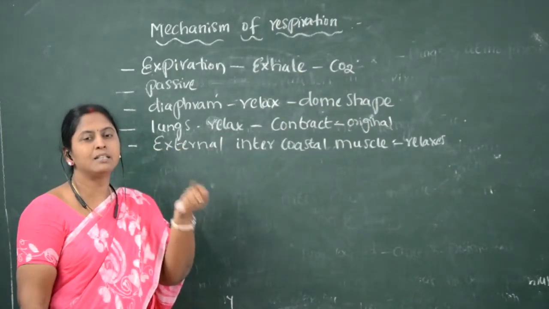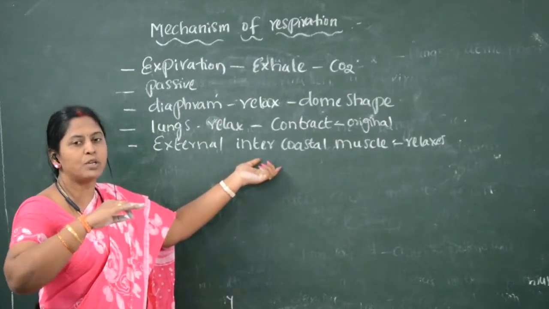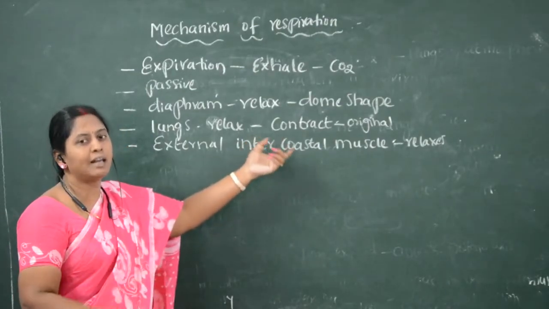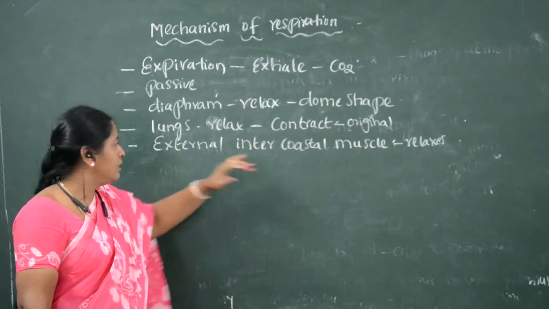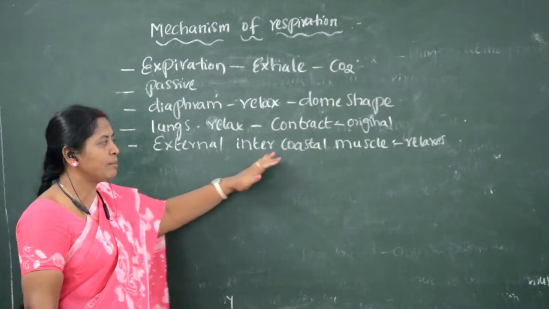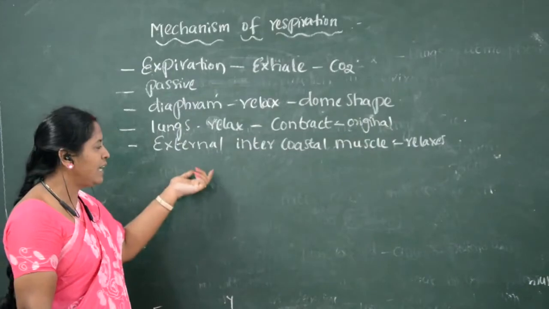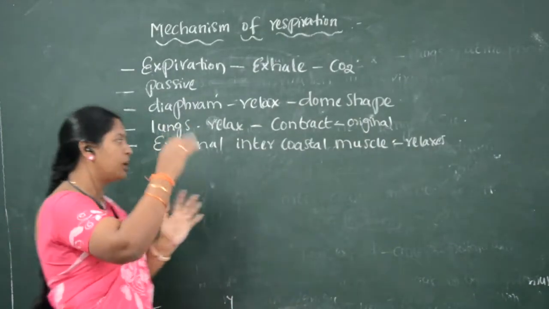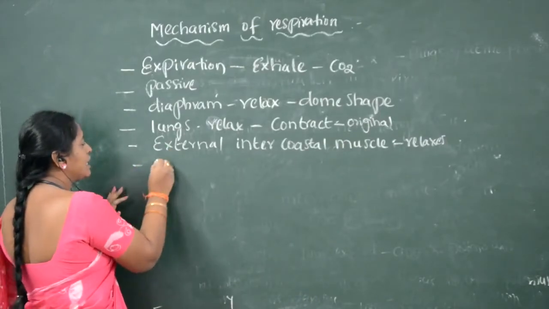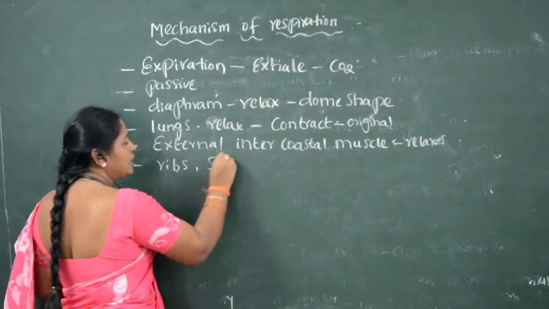In expiration, the muscles which have contracted must come back to the original position by relaxing. So in expiration all these muscles will relax. Now the external intercostal muscles relax and come to the normal position. When these muscles relax, the sternum and the ribs come to the normal position.